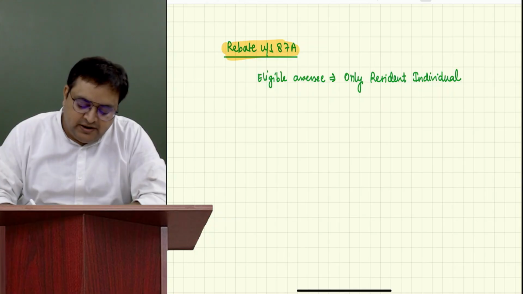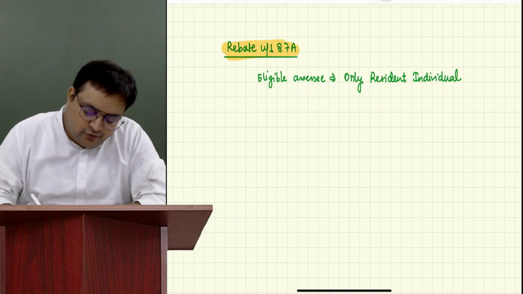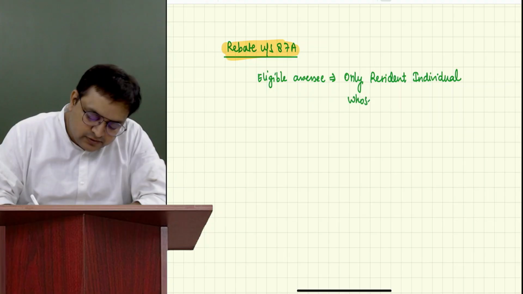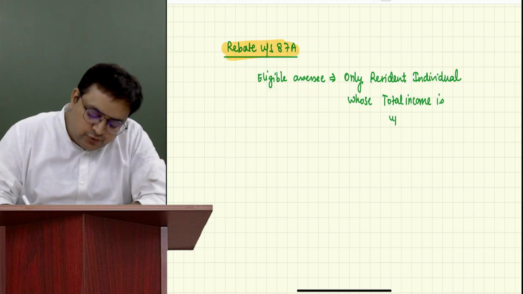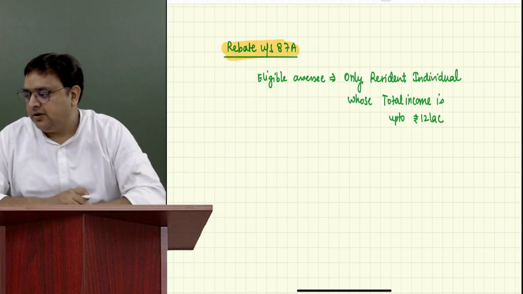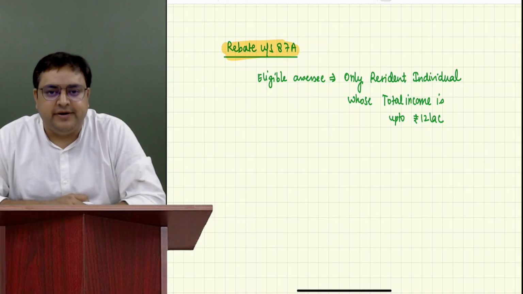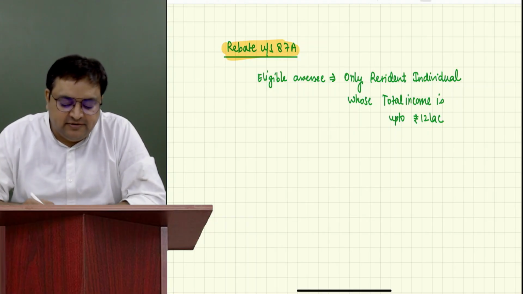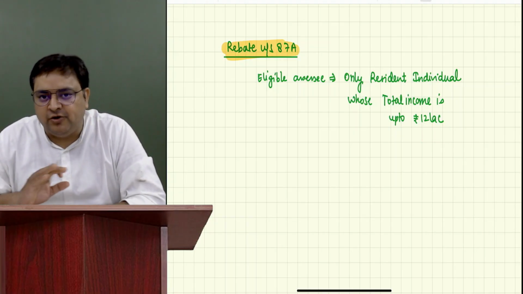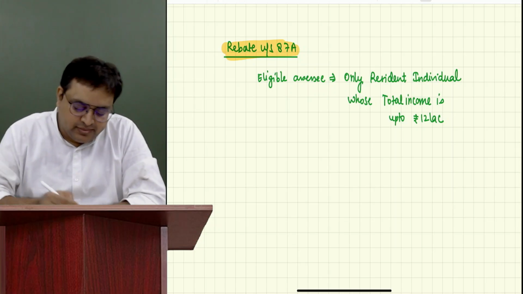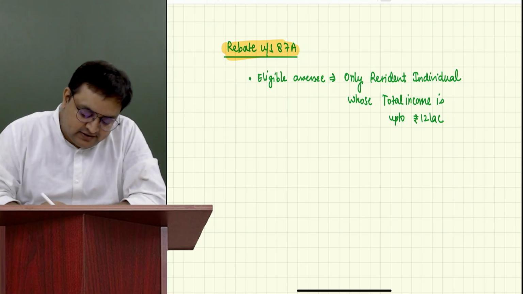Eligible assessee would be only resident individual whose total income is up to rupees 12 lakh. So if your total income is up to 12 lakh, you are entitled for rebate. But if your total income is more than 12 lakh, sorry, you are not supposed to get the rebate. Now, this is the eligible assessee. How much rebate we will get?